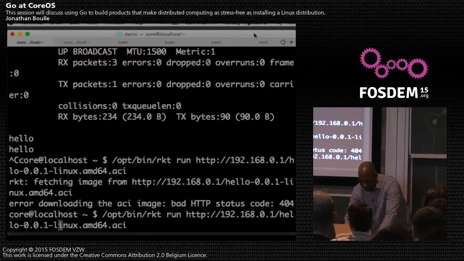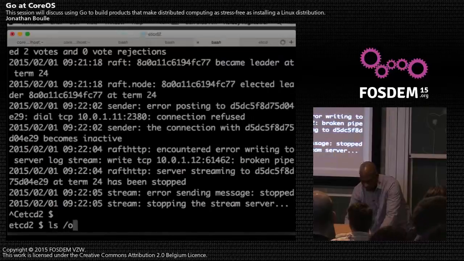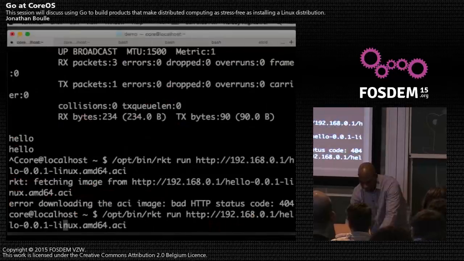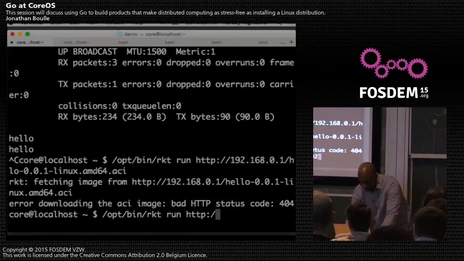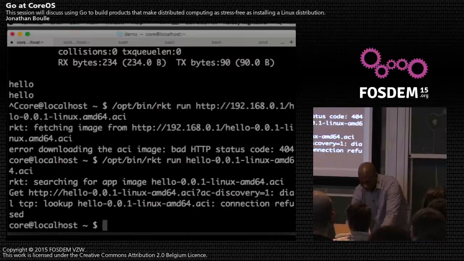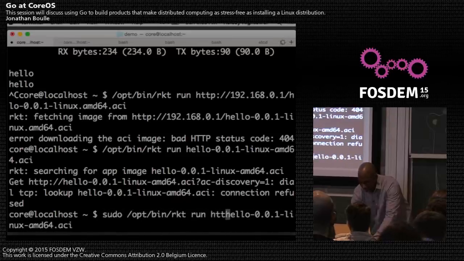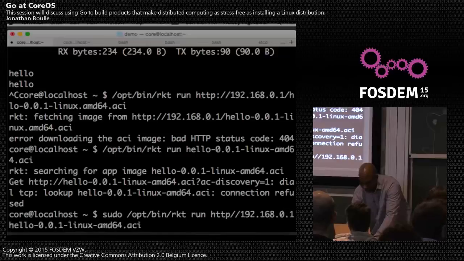All right, let's cheat a little bit here and see what's actually there. Opt, bin, static. So I'm actually using a Go server to host all of these static binaries. So this is the guy. I wasn't off by much, was I? Ah, close. And none of you caught that. Yes. You're on top of your game, buddy. I'm just doing this to see if you're paying attention. Look at you guys. They're just on it. Very attentive.